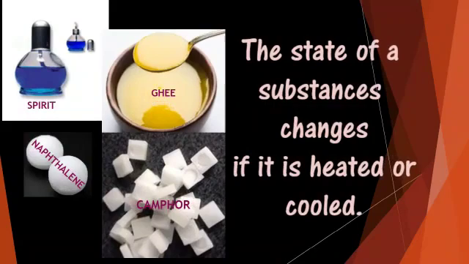Students, look at the picture carefully. Which ones freeze in winter? The ghee will get frozen in winter. It will change from liquid state to solid state. Which liquid have you seen change into vapor? The spirit. When the lid of the spirit lamp is kept open, it will change into vapor. That is, it will change from liquid state to gaseous state. Which solids directly change into gaseous state? Naphthalene balls and camphor. When both are kept in an open place, they will directly change from solid state to gaseous state. So, what do we learn from this?